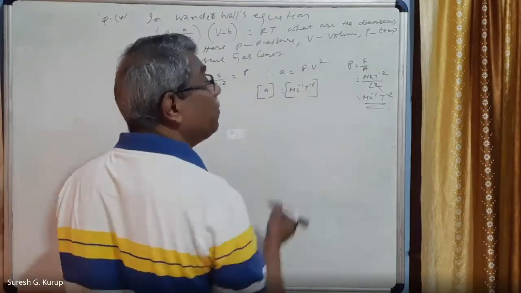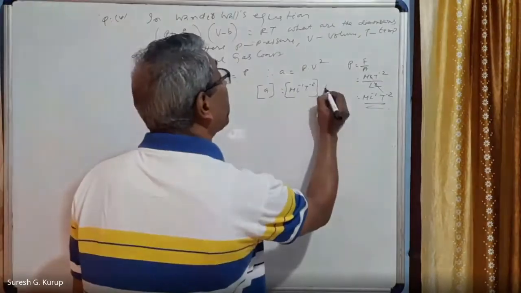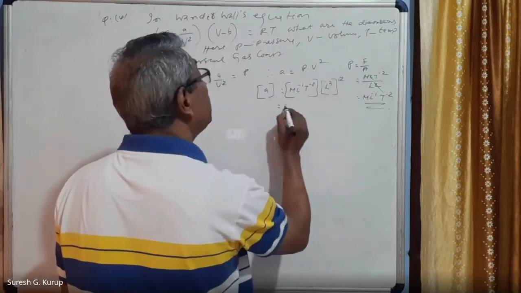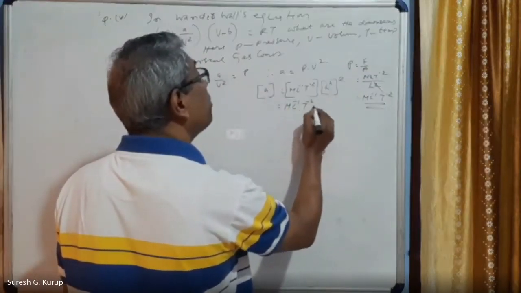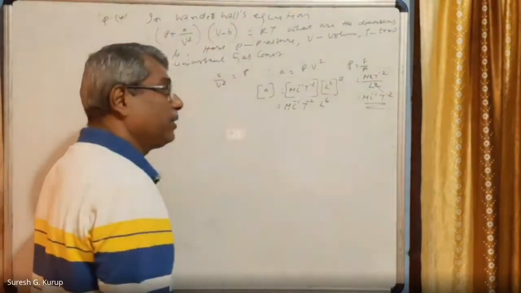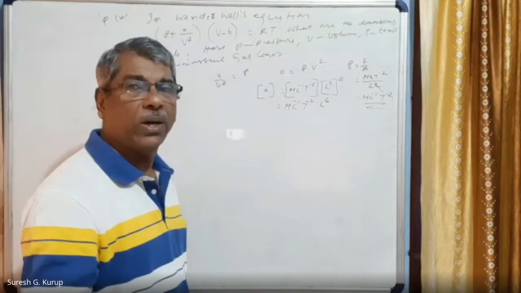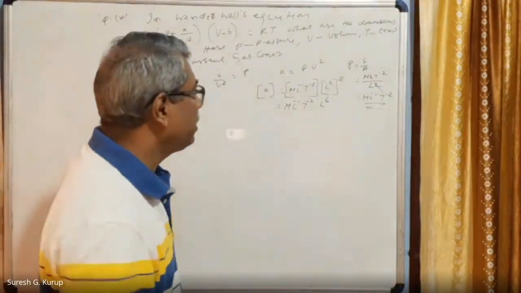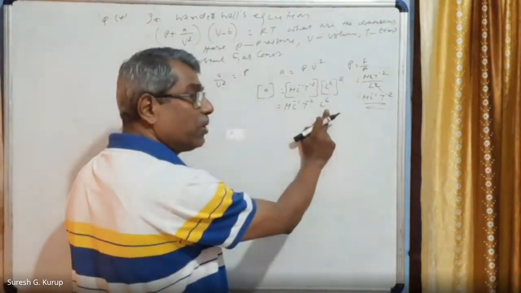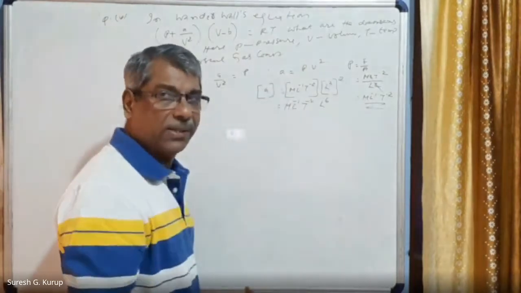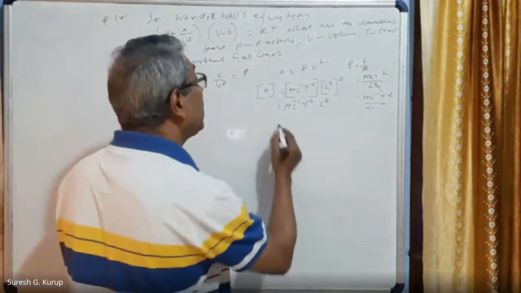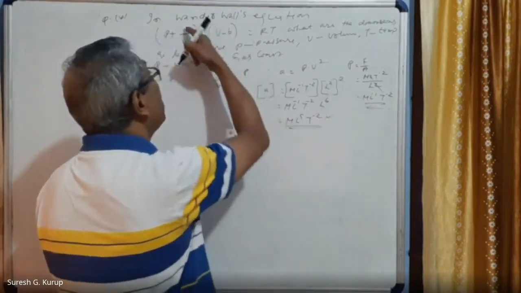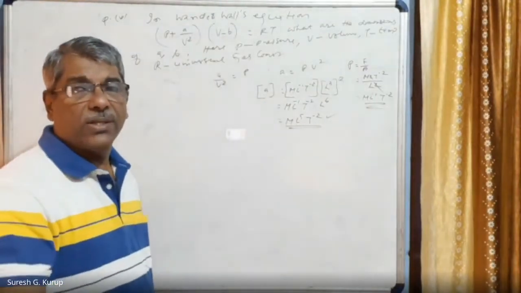The whole into V, which means L cube, and L cube into its square, you will write. Therefore, this is equal to M L raised to minus 1 T raised to minus 2 into L raised to 6. In the expression, there is a value A, the dimension of that you are calculating. L raised to minus 1 into L raised to 6 is equal to L raised to minus 1 plus 6, that means L raised to 5. You are getting M L raised to 5 T raised to minus 2 as the dimension of A. So this is a very simple thing.